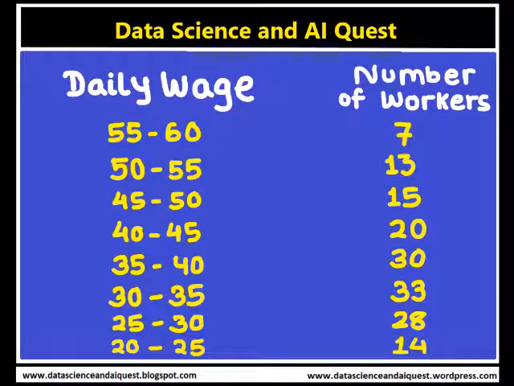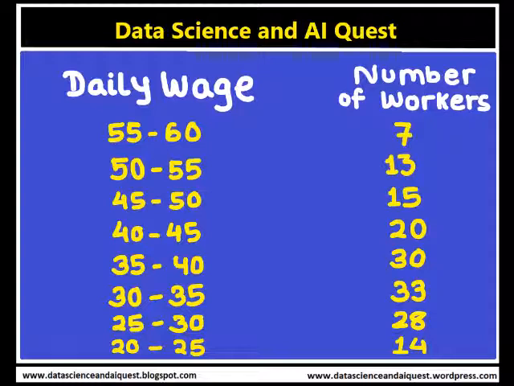So let's take an example to understand how the median for continuous series data is calculated. The following data relates to the daily wage of several persons working in a factory.